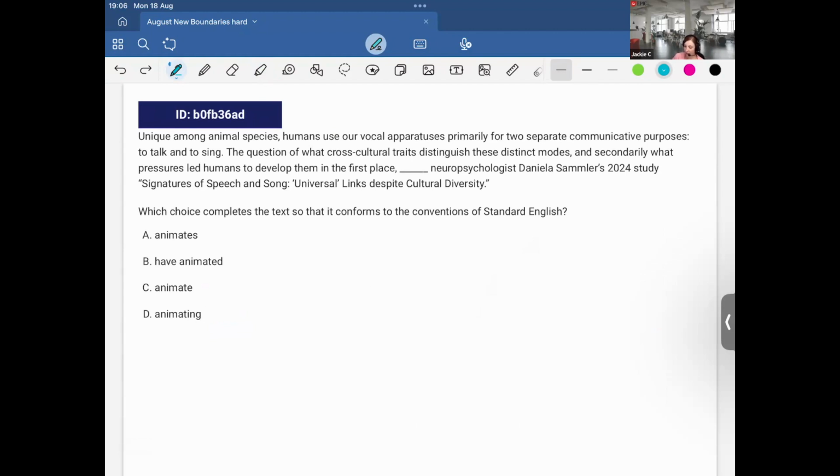Okay. Verbs. So here, unique among animal species, humans use our vocal apparatuses primarily for two separate communicative purposes, to talk and to sing. The question of what cross-cultural traits distinguish these distinct modes, and secondarily, what pressures led humans to develop them in the first place, animates neuropsychologist Daniel Sammler's 2024 study, signatures of speech and song, universal links despite cultural diversity.